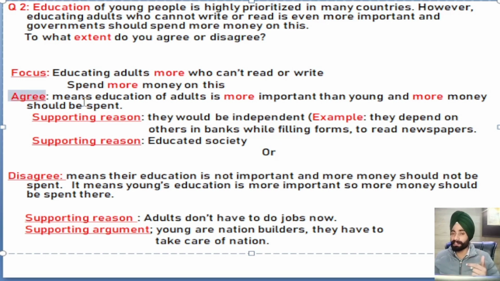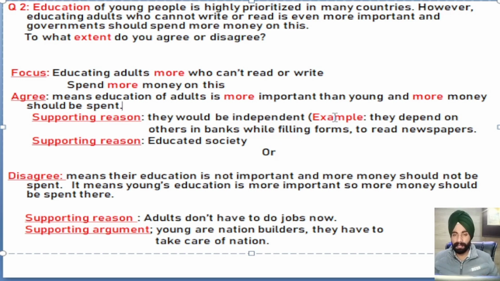If I agree with this idea, I mean to say education of adults is more important than the young ones, and more money should be spent on the adults' education, I will give my supporting reasons. The first is, if we spend more money on the adults' education, if we focus on their education more, they would be independent. What does it mean to be independent?